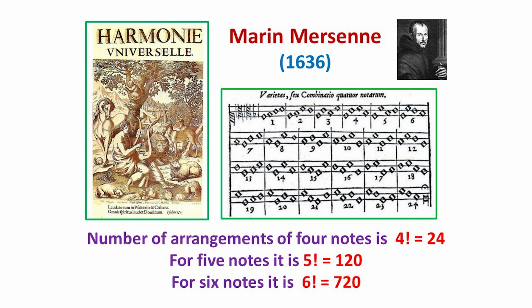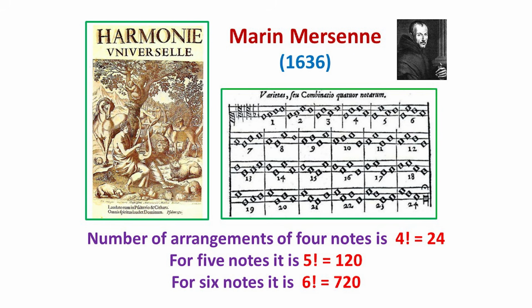Also interested in arrangements, but in a musical context, was the French monk and mathematician Marin Mersenne of Mersenne Prime's fame. In 1636, he published a book on universal harmony, which dealt with many theoretical aspects of music.